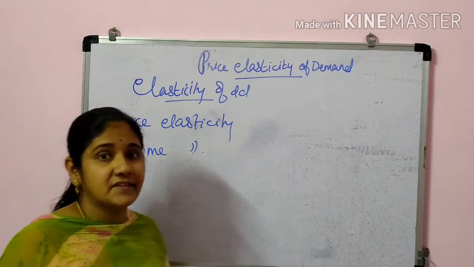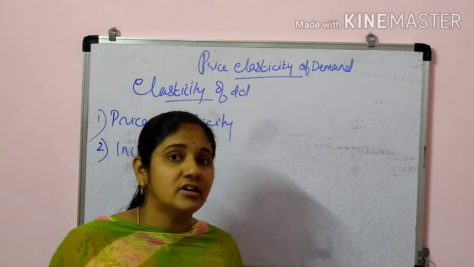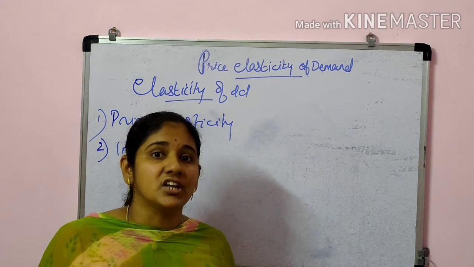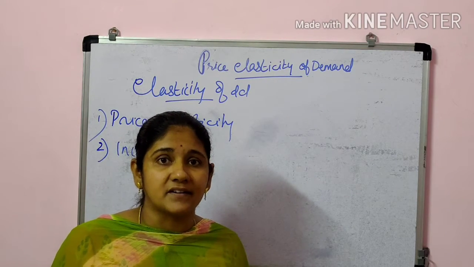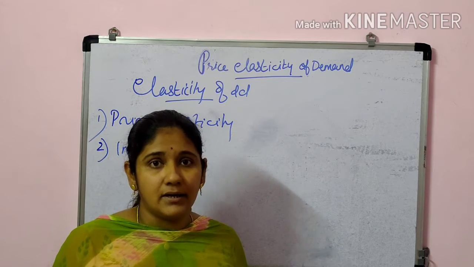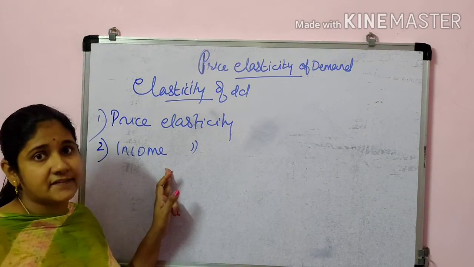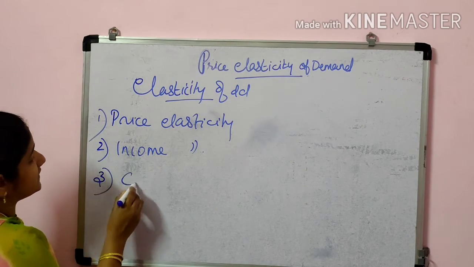Income elasticity means when there is a change in the income of the consumer, and as a result of that change, the quantity demanded varies. And the third one is cross elasticity.